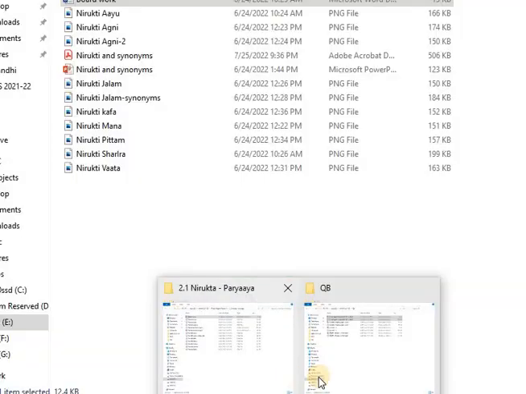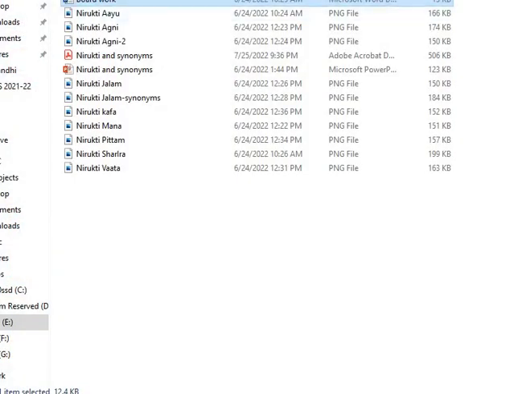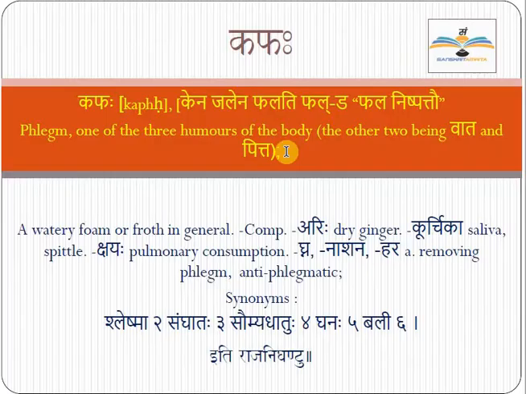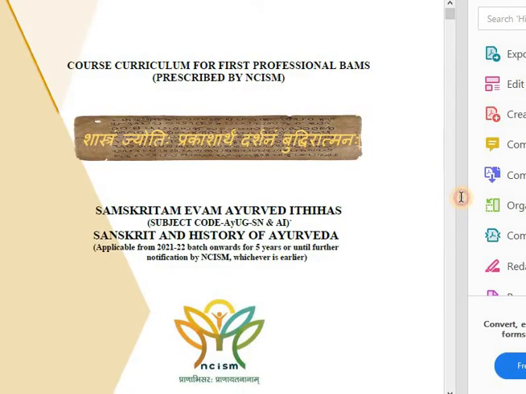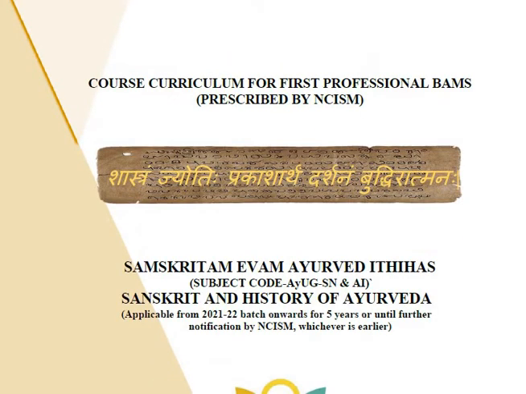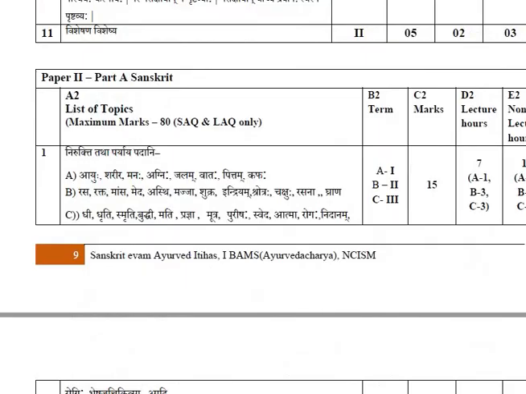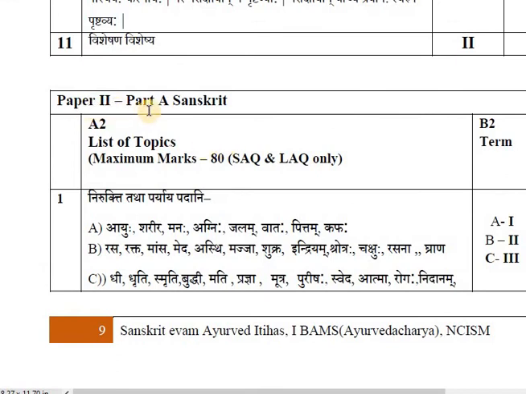Let me share the screen and let me show you. Here, if you can check the paper style given by NCISM. See, dear student, I hope it is clearly visible to you. Paper 2 part A, topic number 1, nirukti tatha paryaya padani A, that is in term 1. Here you read term 1. These words must be asked: Ayu, Sarira, Mana, Agni, Jalam, Vata, Pittam and Kapha.